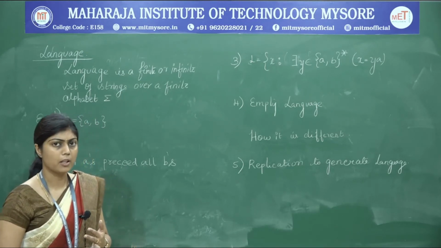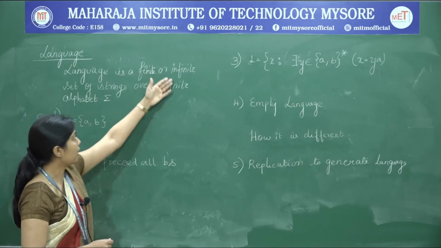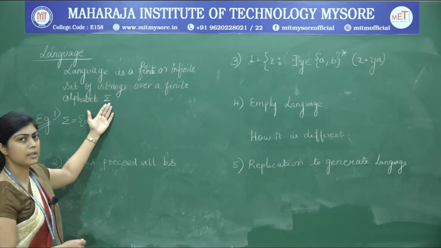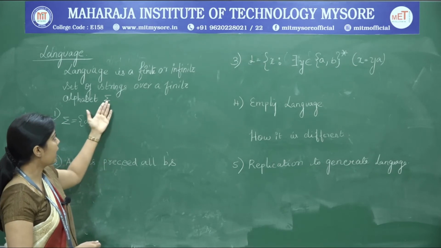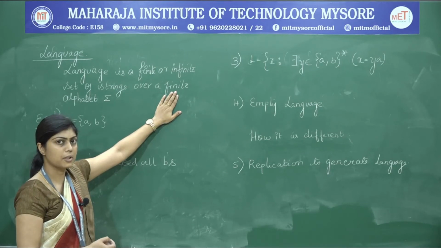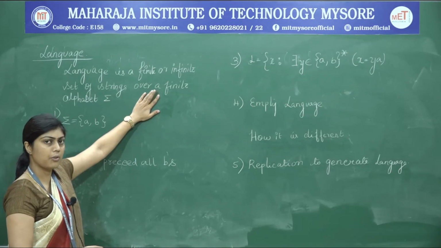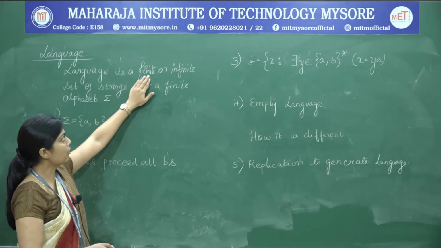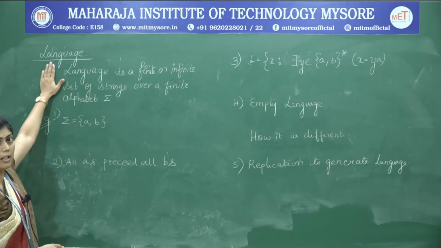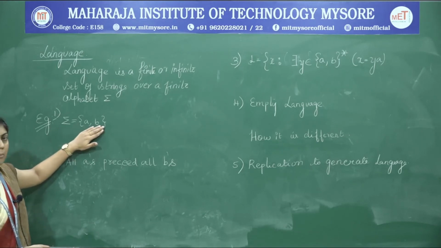Formally, we can define a language as a finite or infinite set of strings over a finite alphabet sigma. We know that the alphabet is always a finite set. We have well defined the number of symbols inside sigma, but when we start framing the strings possible from that sigma, it could lead to either a finite or an infinite set, and that set is called a language. Suppose sigma is equal to a, b.